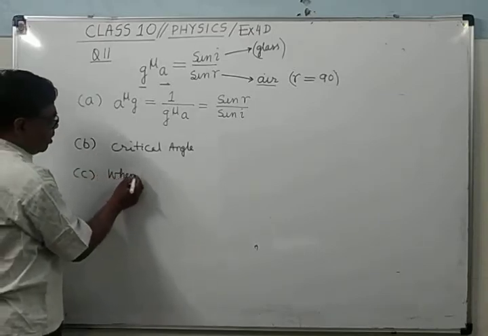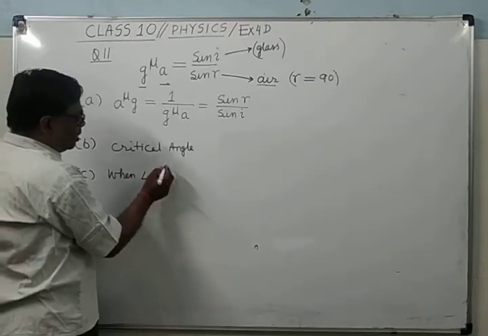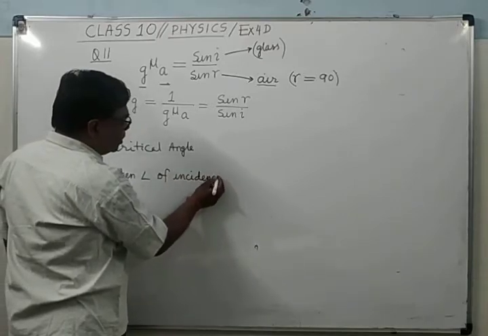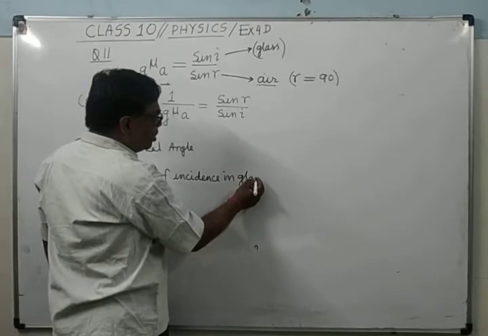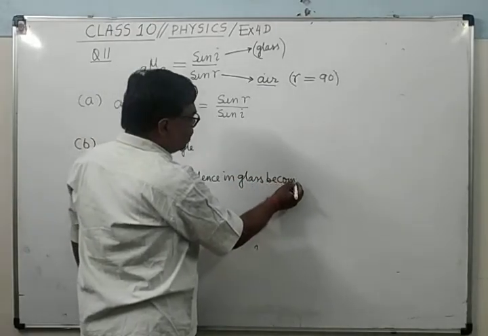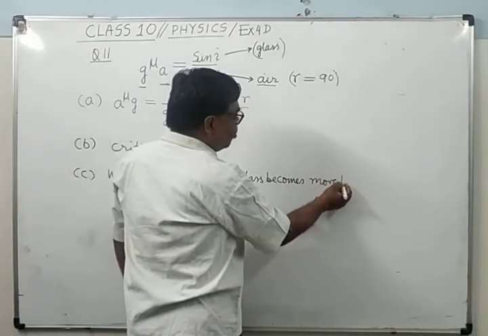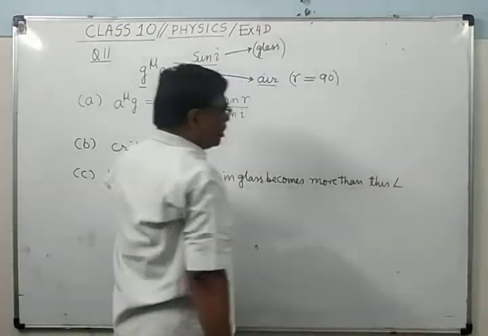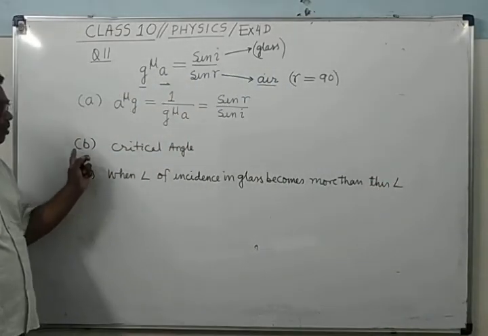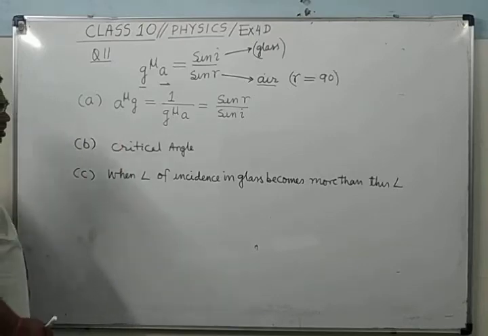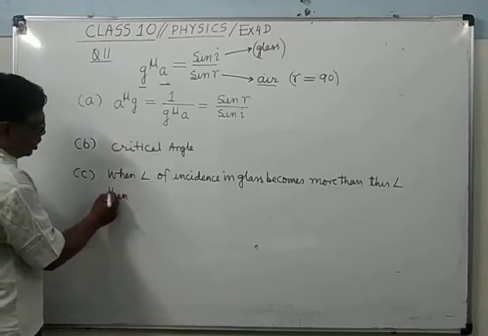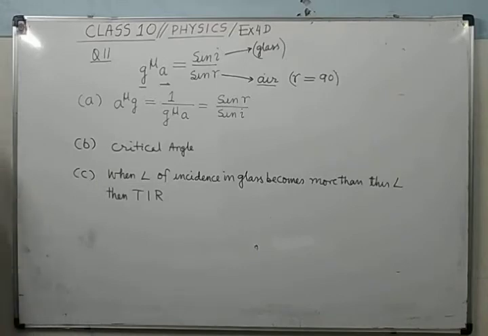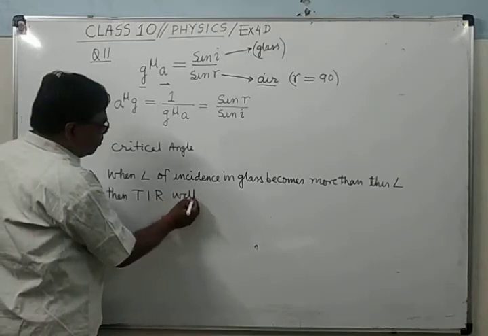When the angle of incidence in glass becomes more than this angle, the angle mentioned in part B, then total internal reflection, TIR, the short form of total internal reflection, will take place.